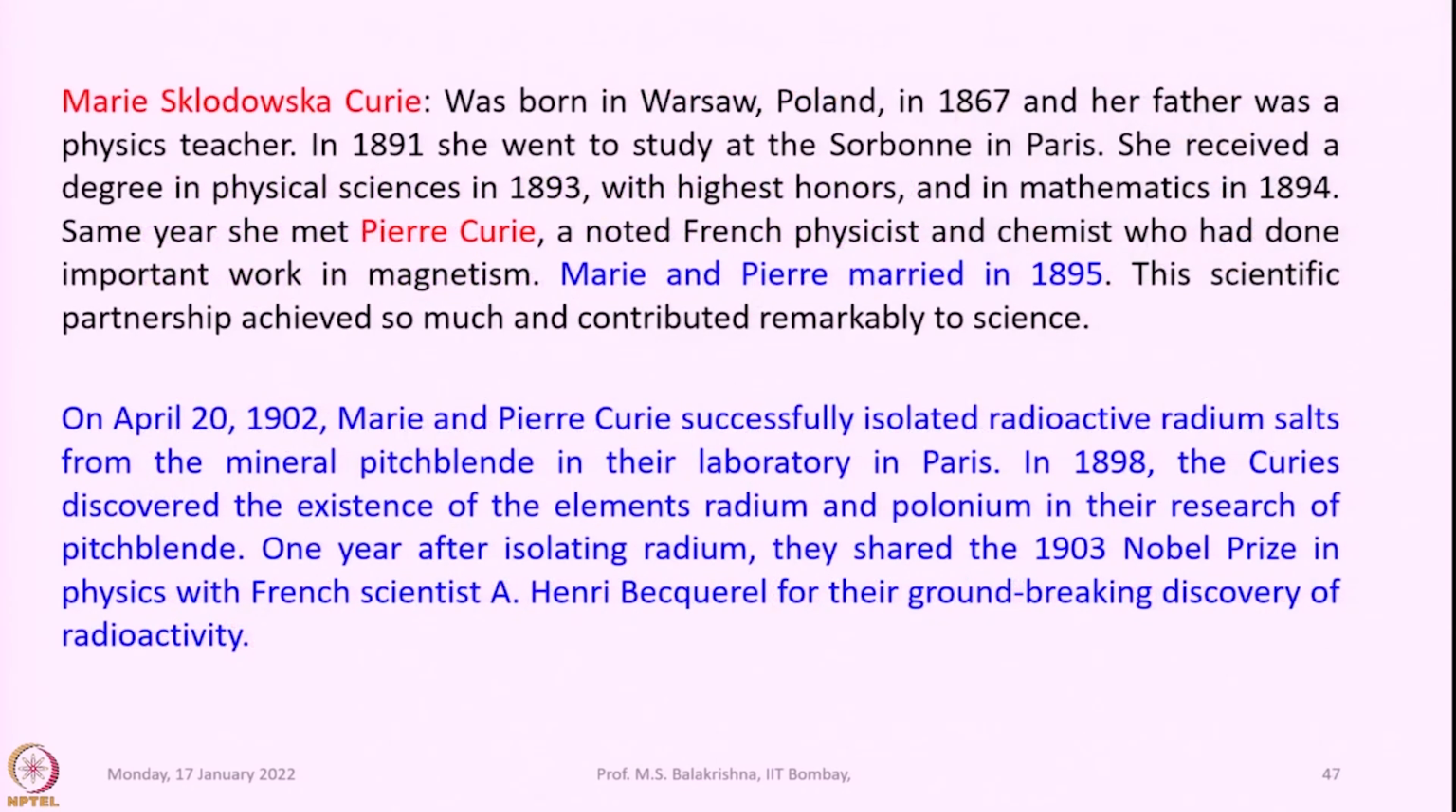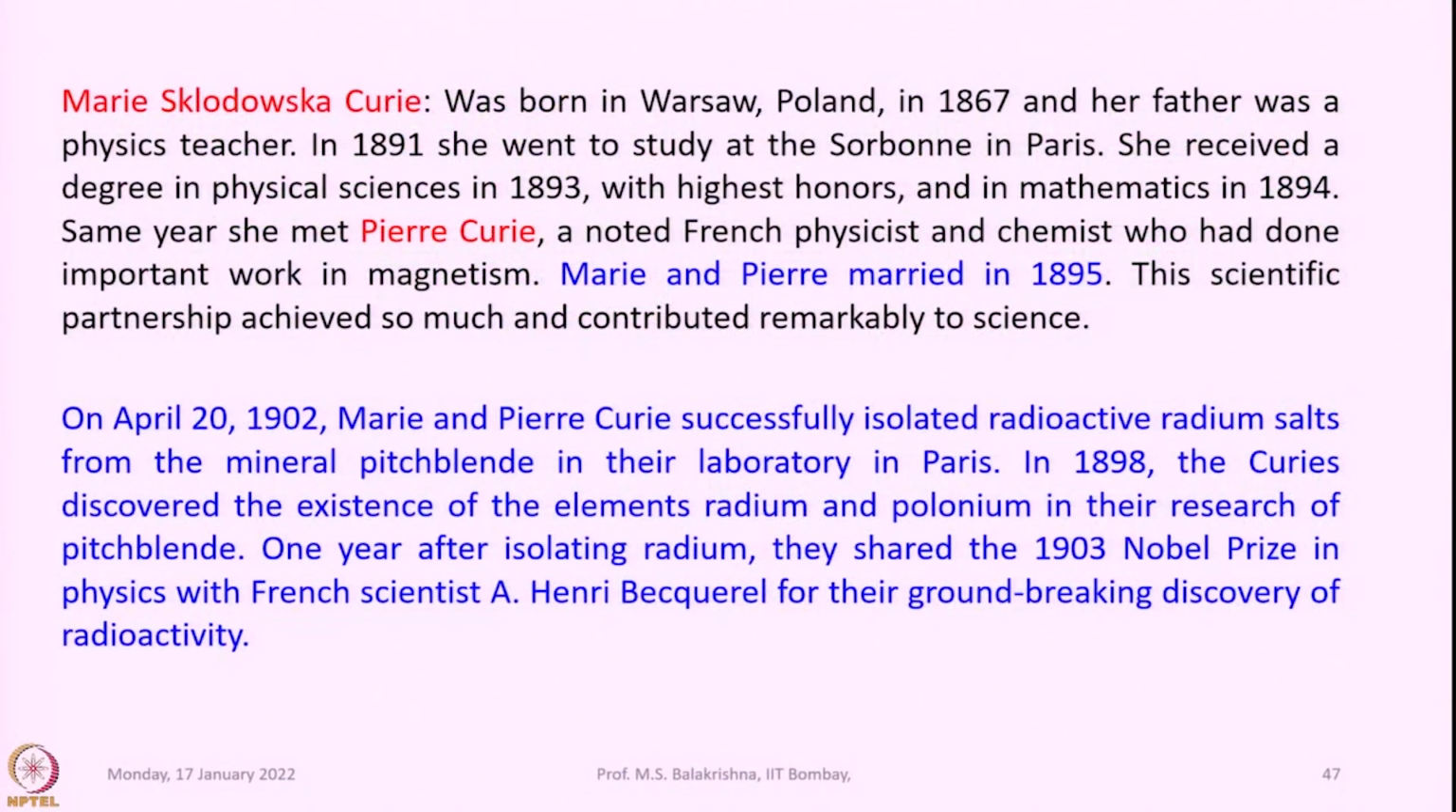Now, let us look into an important chemist and physicist who has contributed significantly to the understanding of radioactivity, Marie Curie. So, Marie Curie was born in Warsaw, Poland in 1867, and her father was a physics teacher. So, in 1891 she went to study at the Sorbonne in Paris. She received a degree in physical sciences in 1893 with highest honors and in mathematics in 1894.